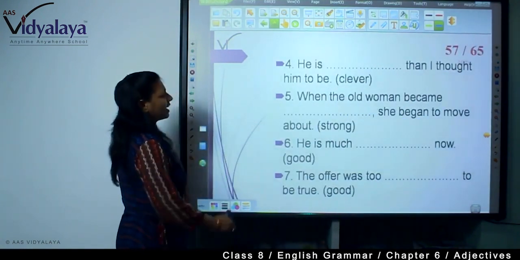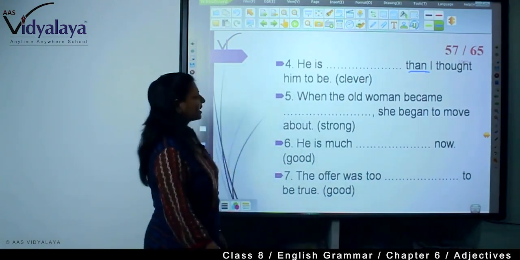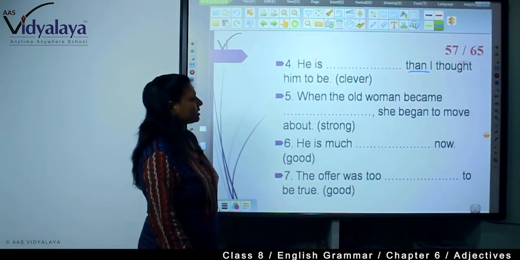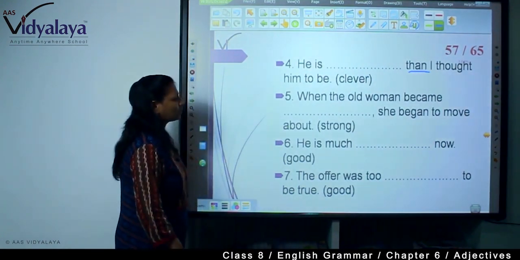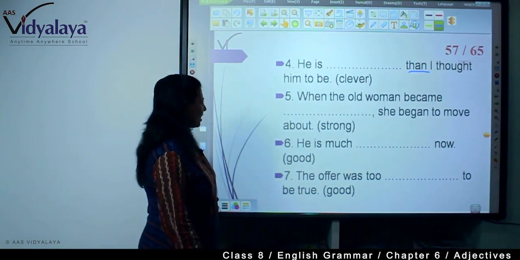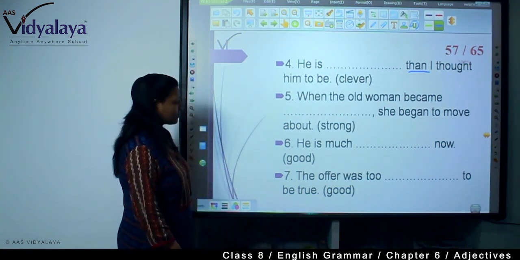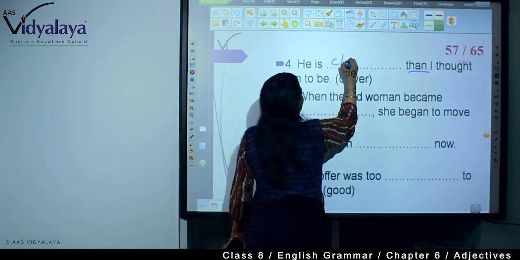Now, he is, again "than" is here. So this is comparative, cleverer, the answer is given there. When the old man became stronger, she began to move about. Now, he is much better now. So this is cleverer.